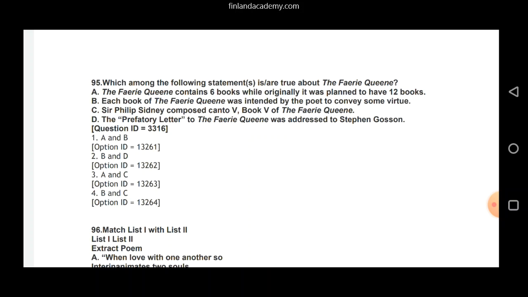C. Sir Philip Sidney composed Canto 5, Book 5 of The Fairy Queen. Absolutely wrong. It was Edmund Spenser. D. The prefatory letter to the Fairy Queen was addressed to Stephen Gosson. No, again wrong. It was addressed to Sir Walter Raleigh. So D is also wrong. This is why A and B, that is your option 1, is the correct answer here.